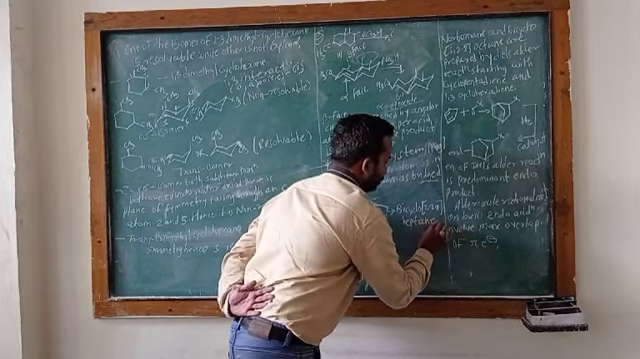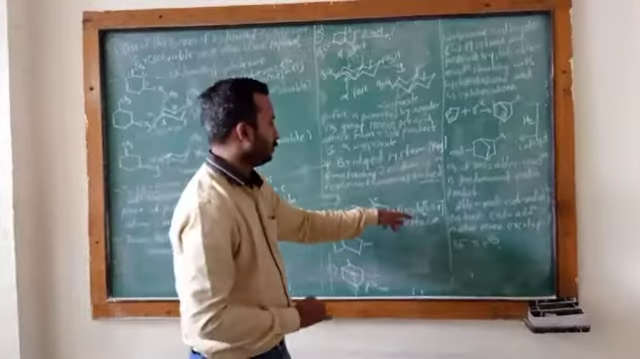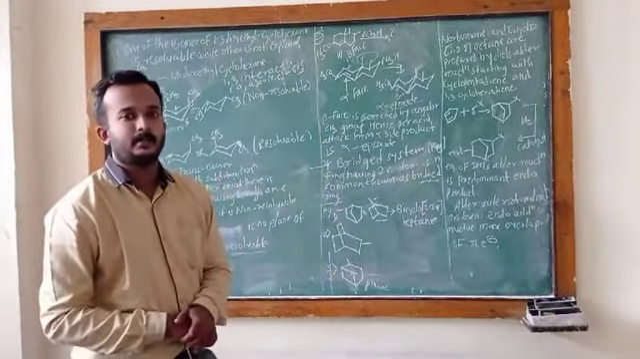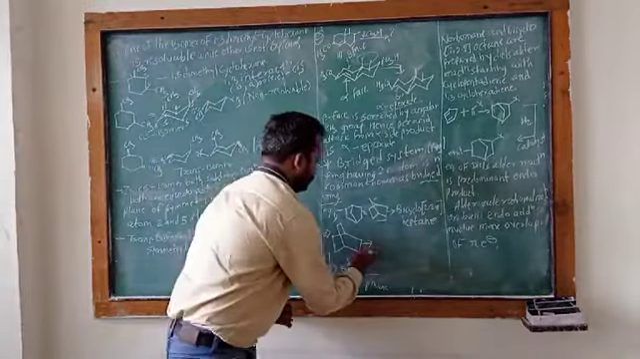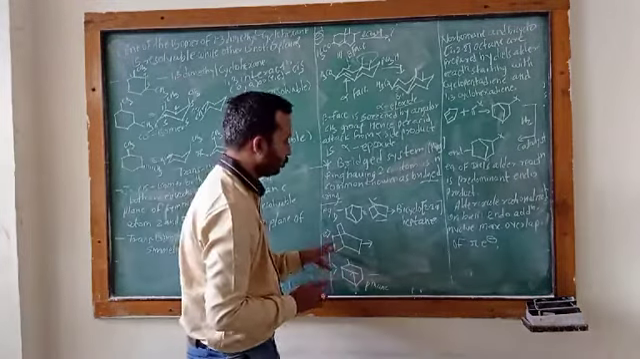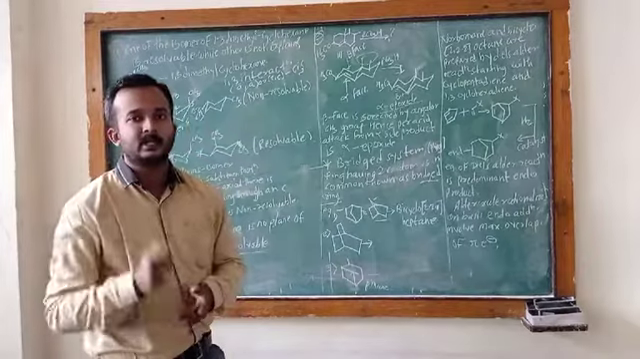Okay, the nomenclature of this compound, such as the bicyclo[2.2.1]heptane. Okay, next example. For nomenclature, firstly you also have to know about the first prefix of this ring, that is bicyclo.